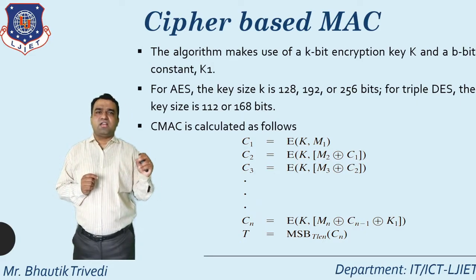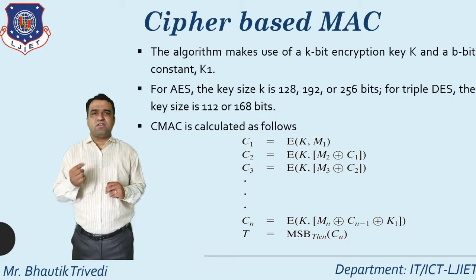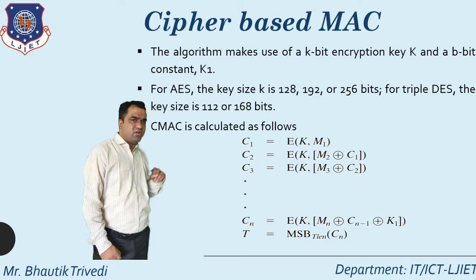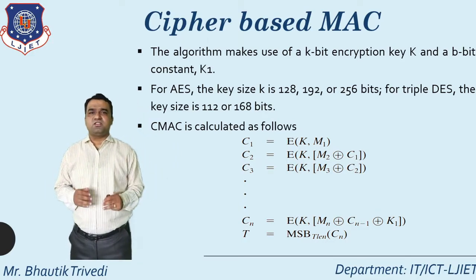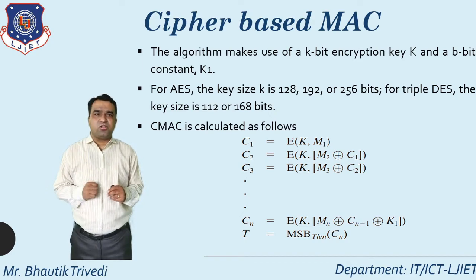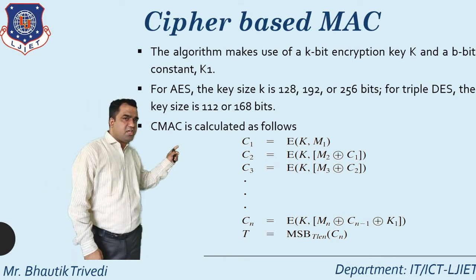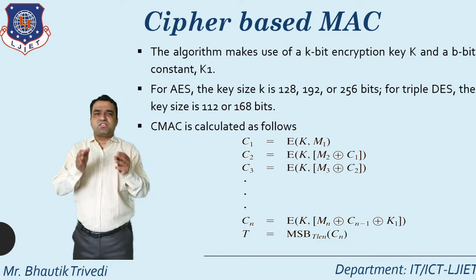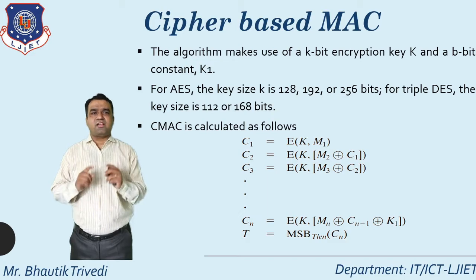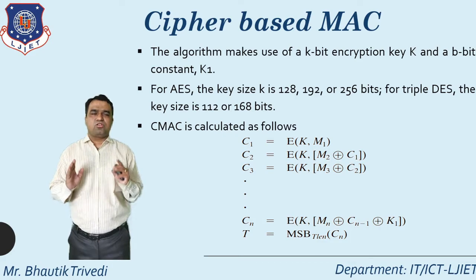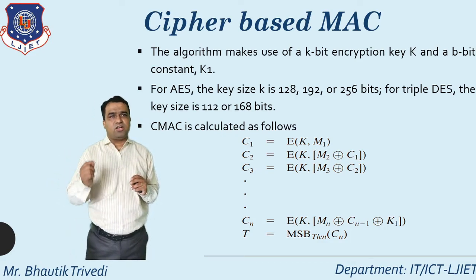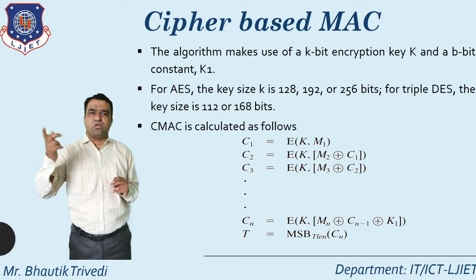After that, how do I calculate the CMAC? First of all, C1 is equal to E in bracket K comma M1. This is the way you can directly generate C1. But how do I generate C2? C2 is equal to E in bracket K comma M2 XOR C1, meaning the current plain text block XOR with the previous round cipher text. So this particular logic remains as it is, whatever the logic based on block cipher.